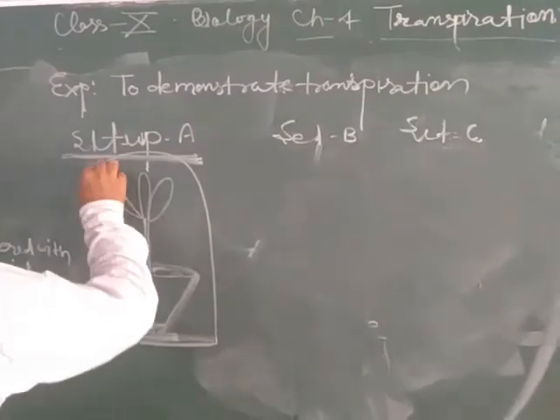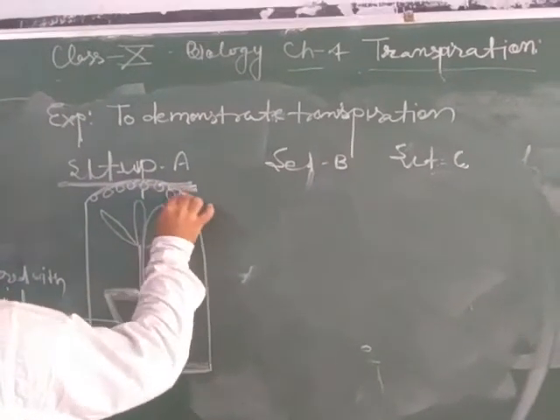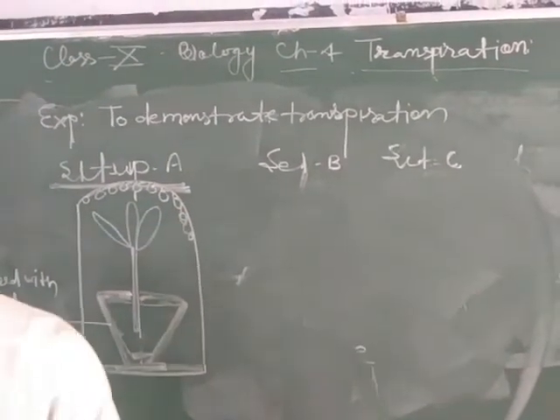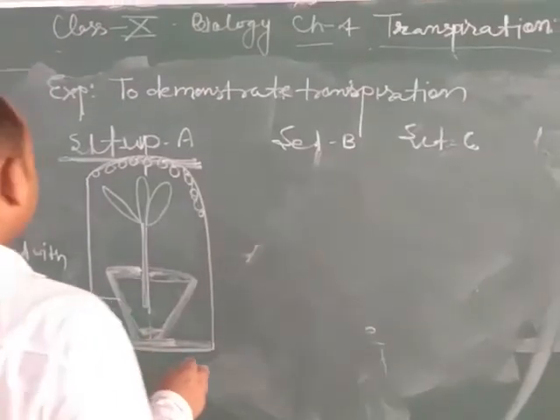After half an hour we observe that water droplets get accumulated inside the bell jar. This experiment shows that water loss takes place from the aerial part of the plant.